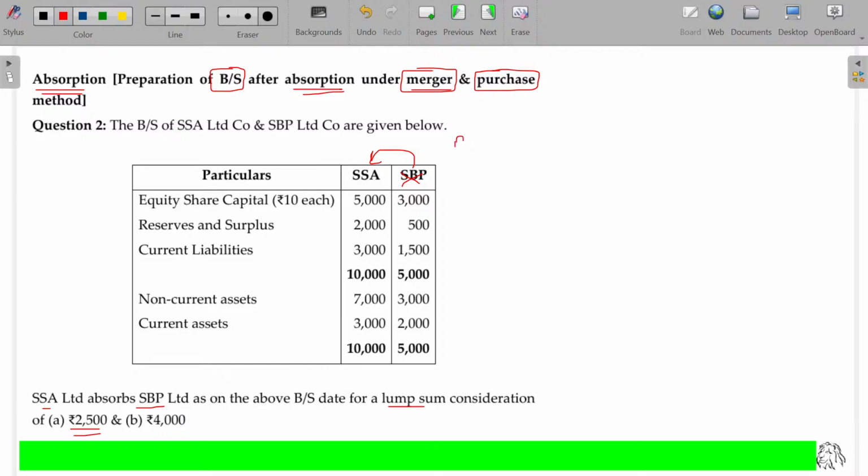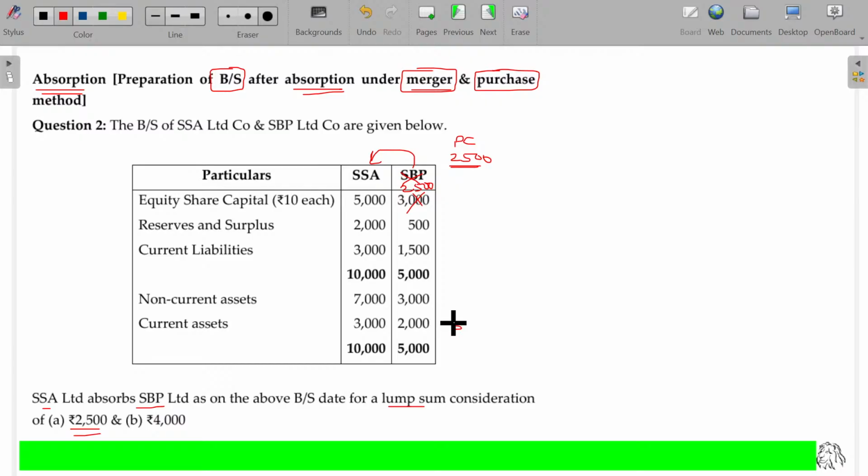First of all, assuming the purchase consideration being 2,500. Clear? You sum this one naturally. Only one thing is, the equity shareholders will be offered 2,500. That's all. You can sum this.